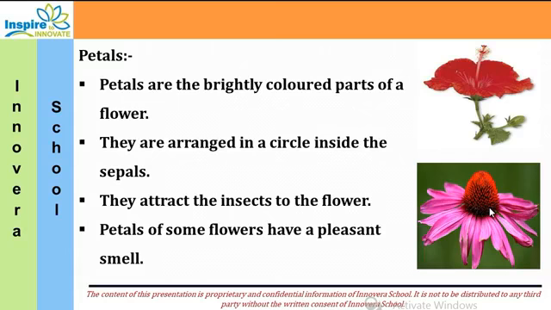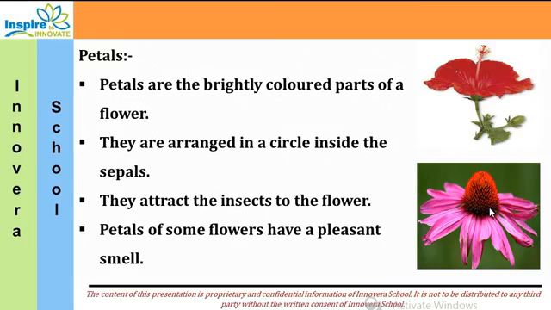So all the insects, all the honeybees, come to the flower, and so the petals are very colorful and attractive. They are arranged in a circle inside the sepals. They attract the insects to the flower. Petals of some flowers have a pleasant smell.